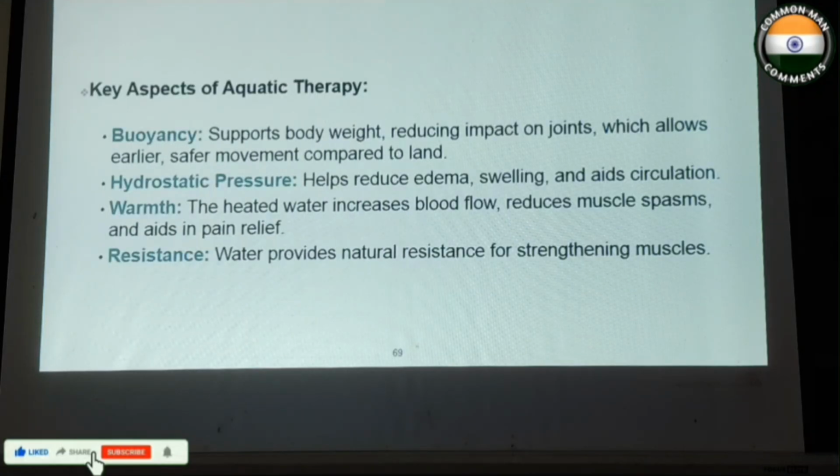So key aspects of aquatic therapy are buoyancy, and buoyancy supports body weight, reduces impact on joints, which allows earlier, safer movement compared to land. Hydrostatic pressure helps reduce edema, swelling, and aids circulation. Warmth, the heated water increases blood flow, reduces muscle spasms, and aids in pain relief. Resistance, water provides natural resistance for strengthening muscles.